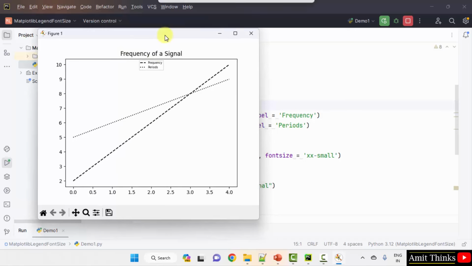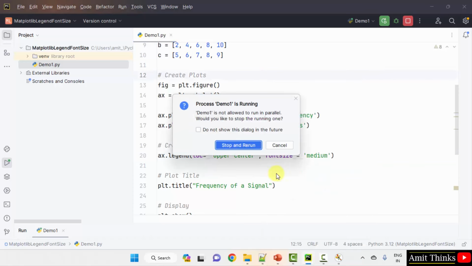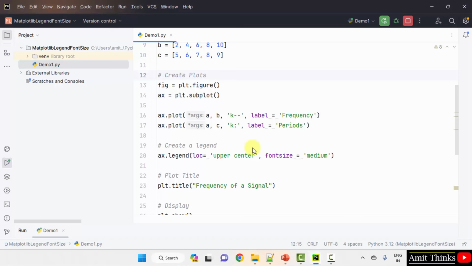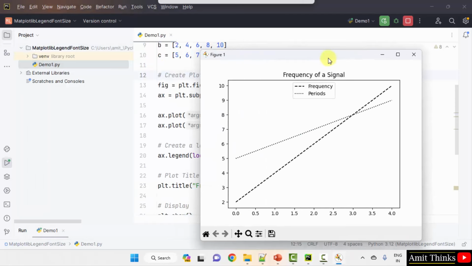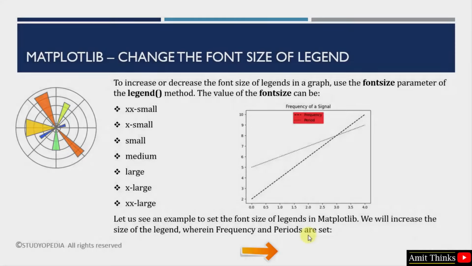It's quite small, so I think medium would be better. Right click, run. Here it is. This looks fine. Okay, frequency and period. So in this way, guys, we can easily set the font size of our legend in Matplotlib. We have used the font size parameter with any of these values.